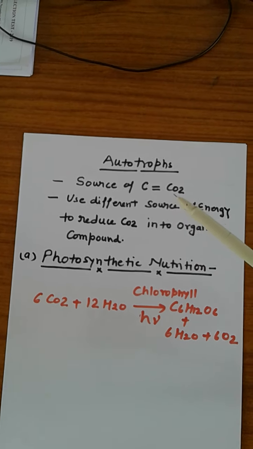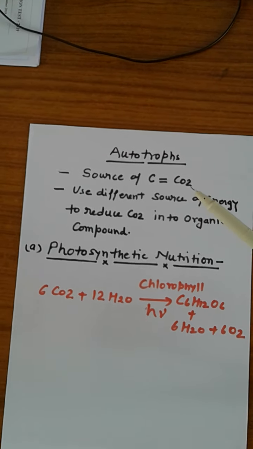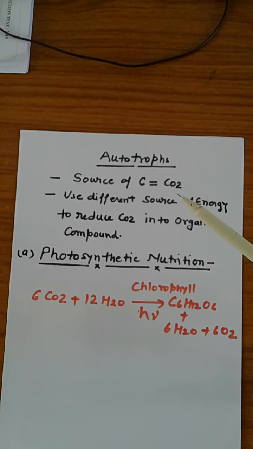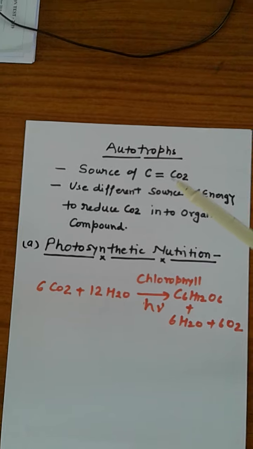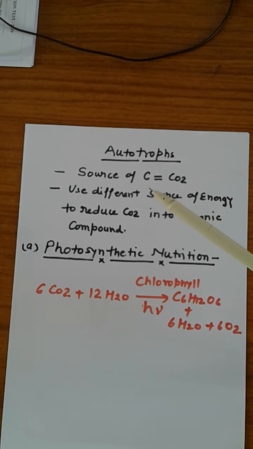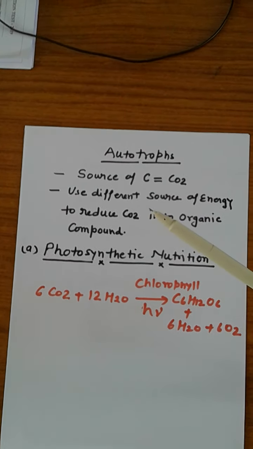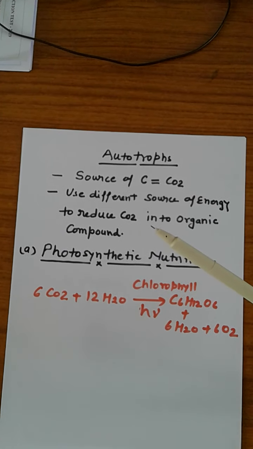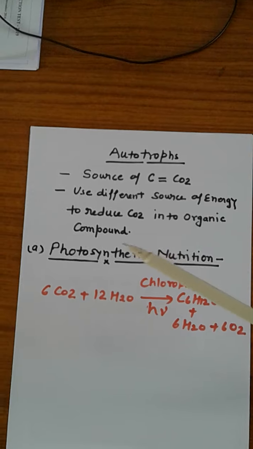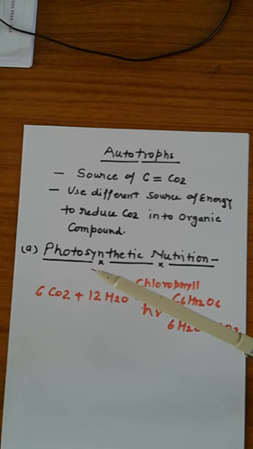The sole source of carbon is atmospheric carbon dioxide. The carbon dioxide present in the atmosphere is the source of their carbon. They use different sources of energy to reduce carbon dioxide into organic compounds.